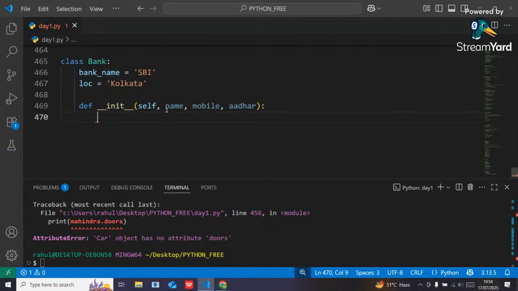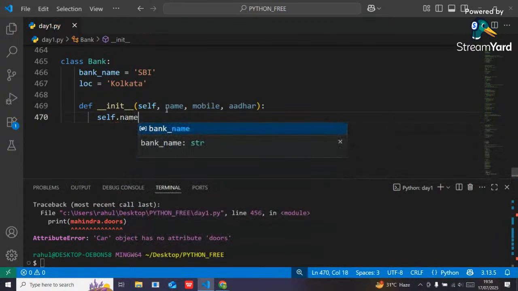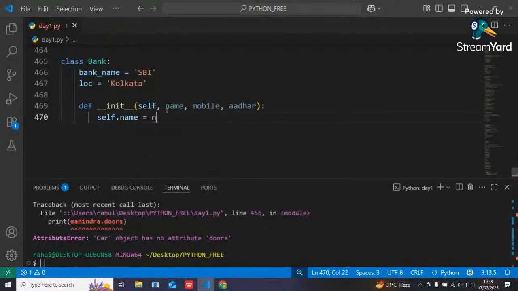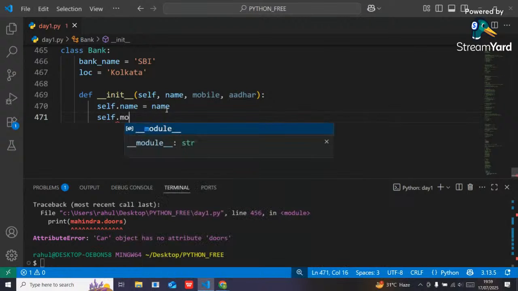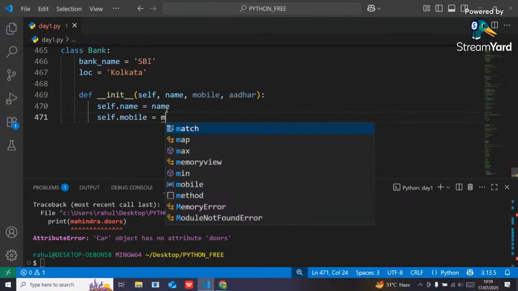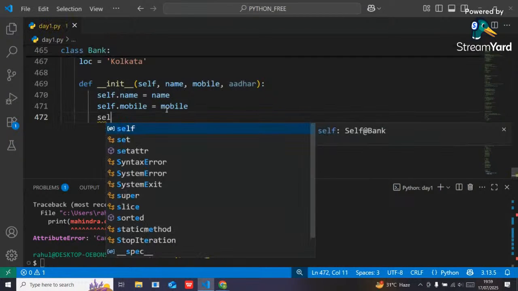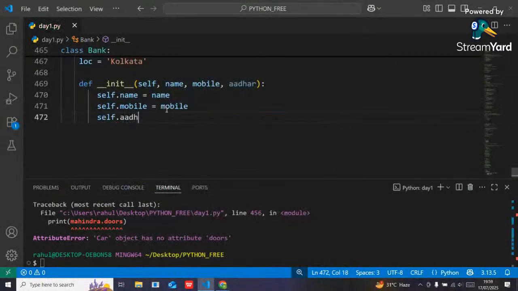In a bank account, for each and every customer, the customer details will be different. So how can I store them? Using self, I can store it like self dot name equal to name. Similarly, self dot mobile equal to mobile, and also self dot Aadhaar equal to Aadhaar.